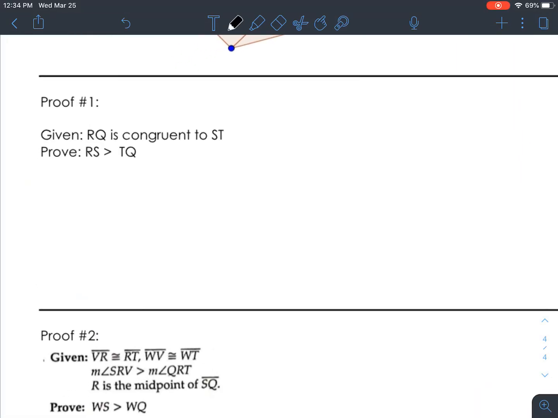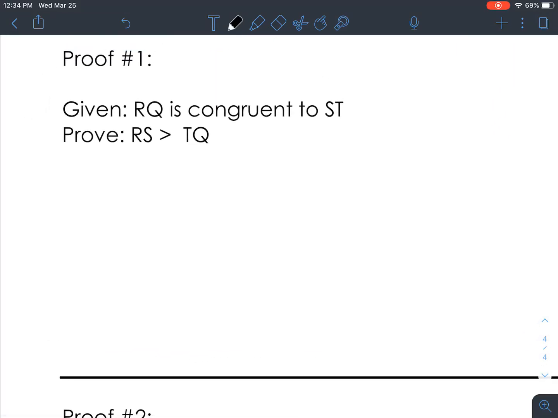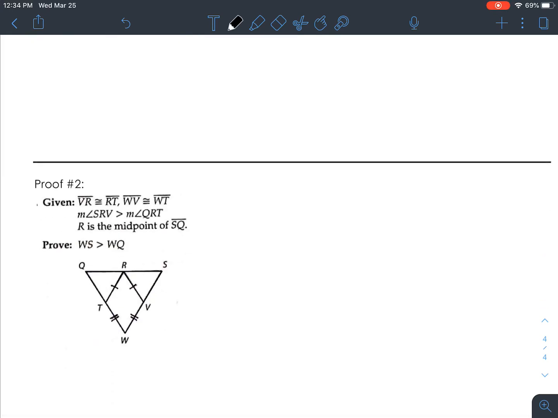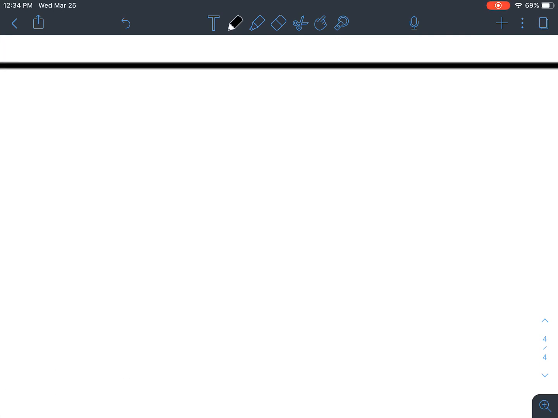Okay, guys, so we're actually going to come down to these proofs. I know it's been a little bit of time since we've done proofs, but I think it'll be good because I'm going to be guiding you through them step by step. So here's what I want you guys to do. We're actually going to start here on proof number 2, and I want you to take a second and write out that given.